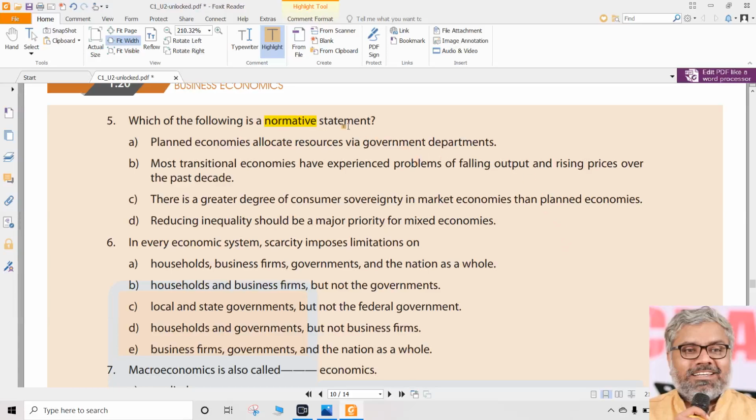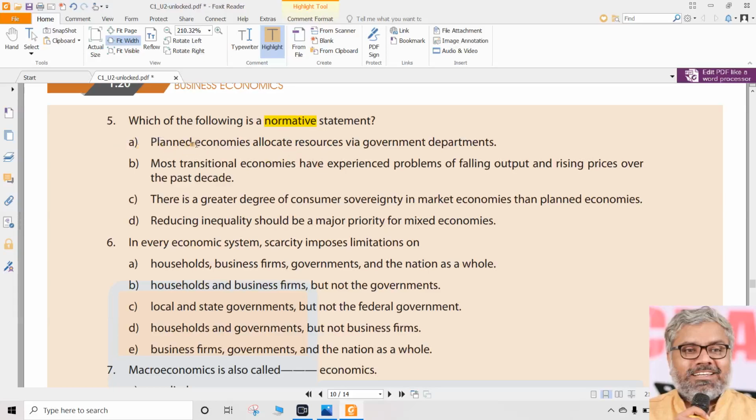Positive statements will talk about the facts. Normative statements will talk about a kind of opinion, subjective statements we can call. So let us understand which of the following are normative statements. That means, by this time our brain should process this. See, there is only one normative statement in the 4, which means all the other 3 are positive, no? So if you identify 3 positive statements and eliminate them, automatically the 4th one is normative. So elimination also is one of the ways of correctly answering the questions.